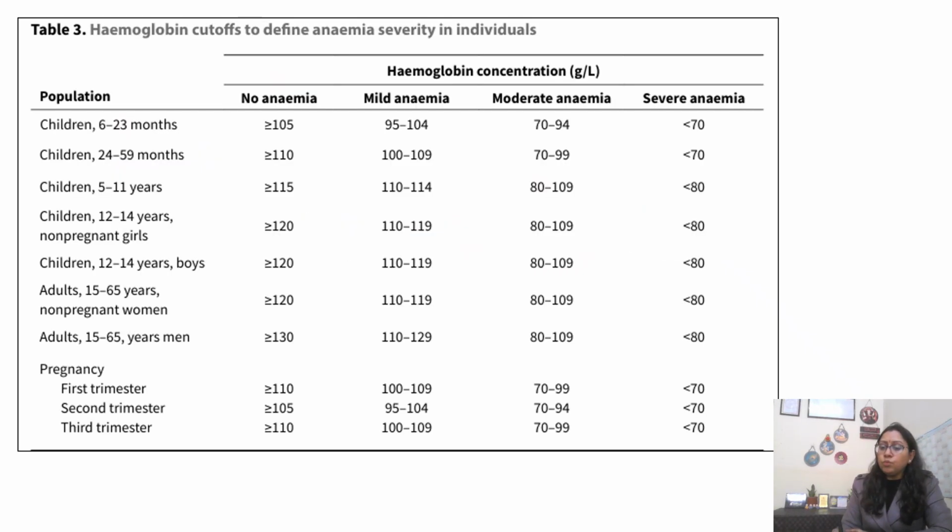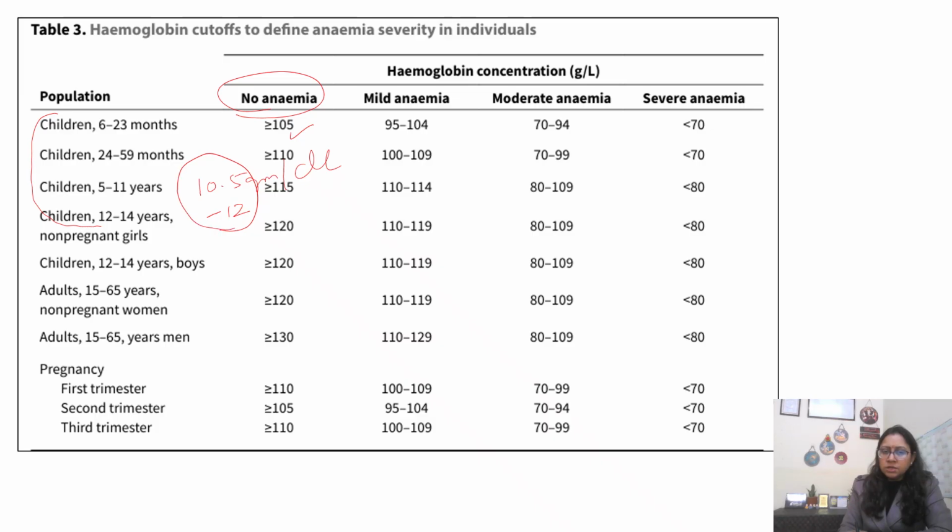See, WHO, since we measure anemia by the hemoglobin levels, we should know the cutoff. There are different values, and once you label it as anemia, you then categorize it as mild, moderate, and severe. But what is the normal range, that is, no anemia? In children, it usually ranges from 10.5 gram per deciliter. These values are given in gram per liter, but when you see it in gram per deciliter, it is easy to remember. So it ranges from 10.5 to 12 gram per deciliter.